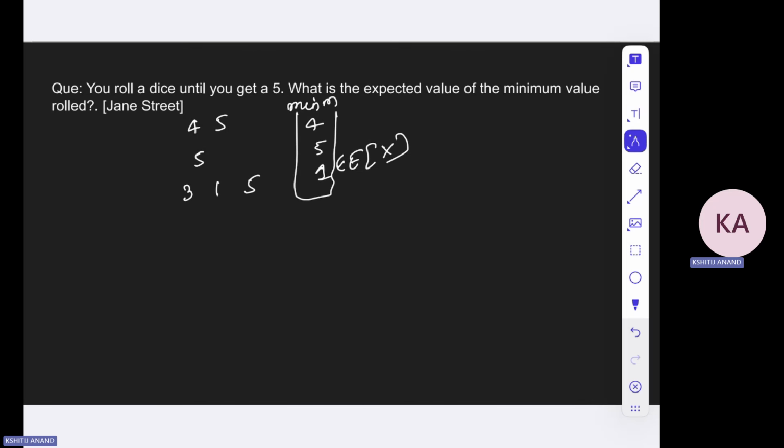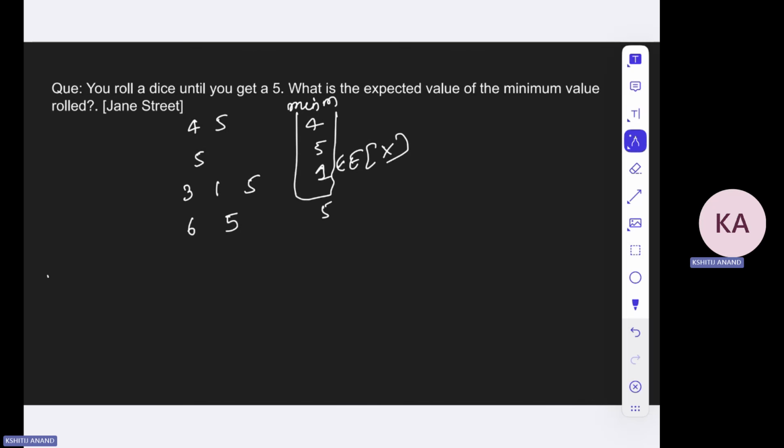Now note that you won't be getting 6 as the minimum value, right? Because let us say you got a 6 and then you got a 5, at which point you will stop. Then the minimum value will be 5 itself, right? Because you will be stopping only when you get a 5. So 6 can never be the minimum value. Okay, so this is something that you should note in this particular question.